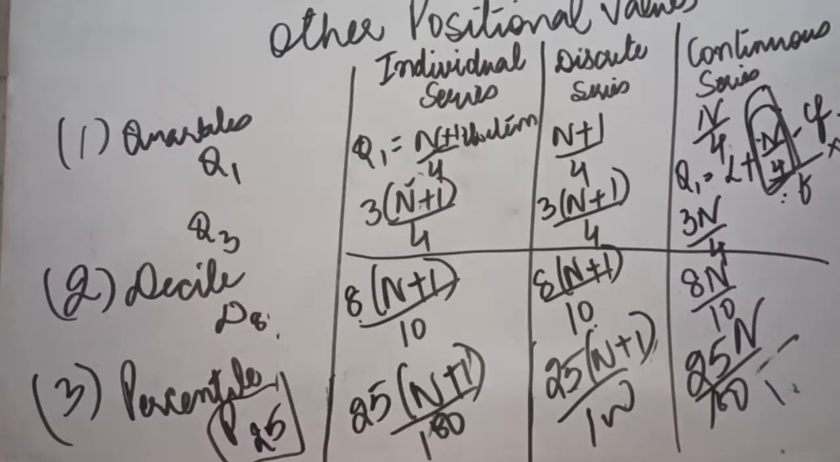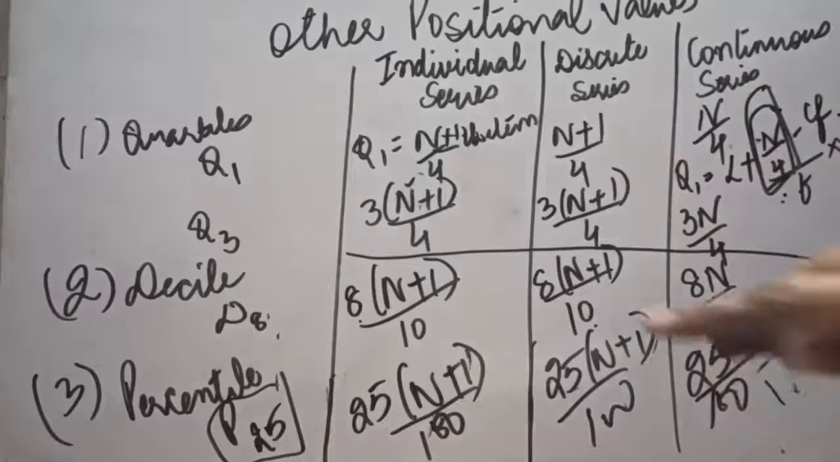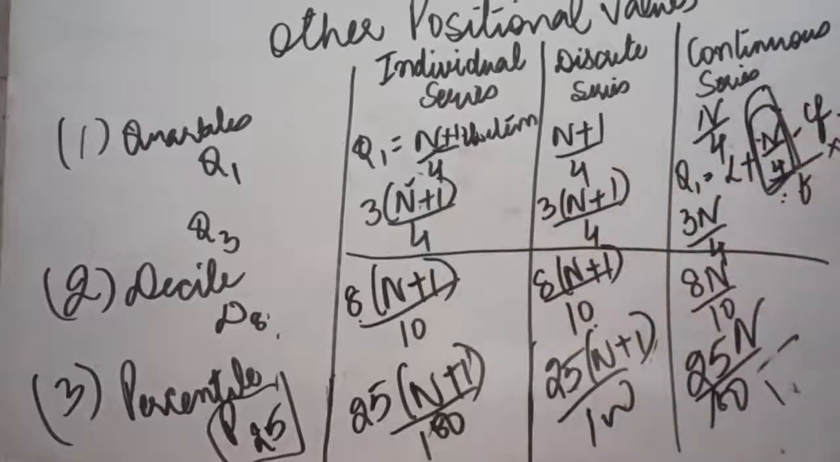So these are the formulas for the calculation of the other three positional values: quartiles, deciles and percentiles. The questions will be the same as you have seen in case of median. The calculation part, missing values part, calculation with the help of graphical ogives, everything is going to be the same. Just in place of those formulas, now you will be making use of these formulas.